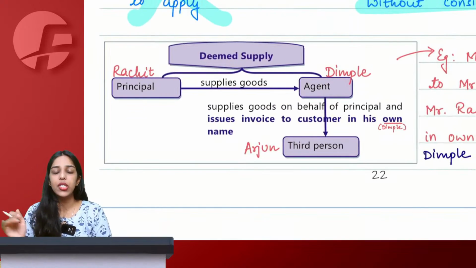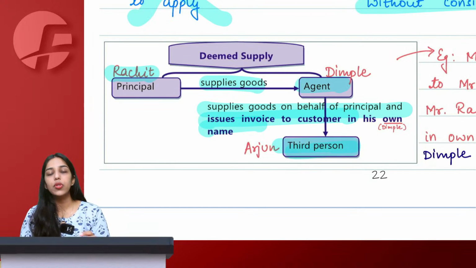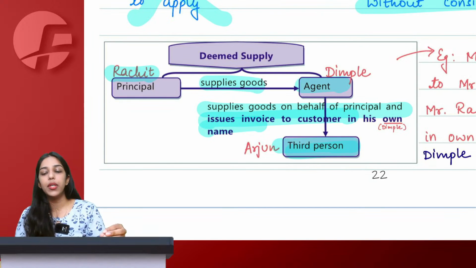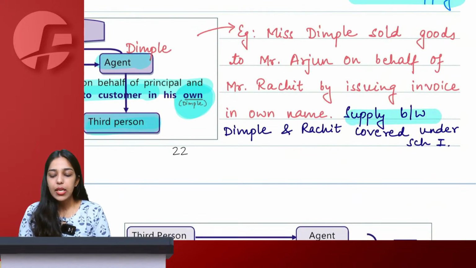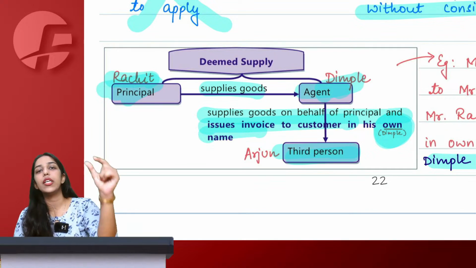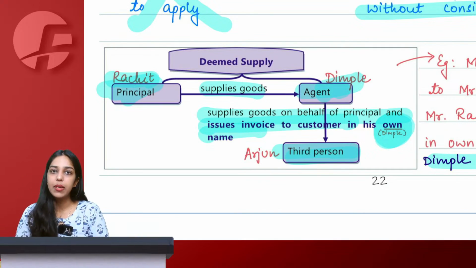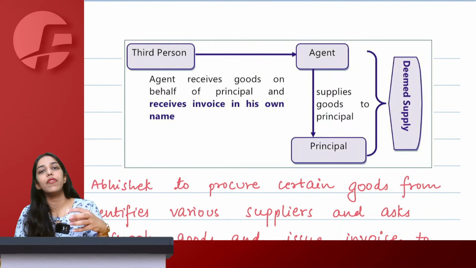Simple example that I just now gave you. Rachit, let's say, supplies goods to agent Dimple. Whenever Dimple is selling the goods to a third person, she is issuing invoice in her own name. In that case, we will say that yes, supply between Rachit and Dimple will fall under Schedule 1 Para 3, deemed supply without consideration.